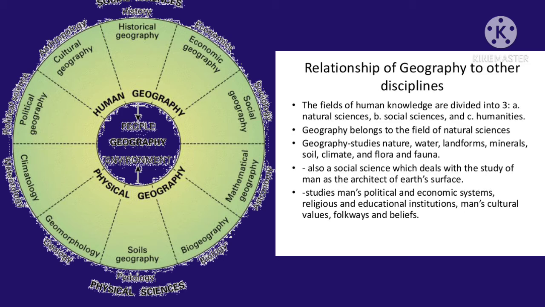Then anthropology, where we have to study about all the cultural aspects of geography. Then the next part is philosophy, where we have to study about all the geographical thoughts which are included in the theoretical part of geography.